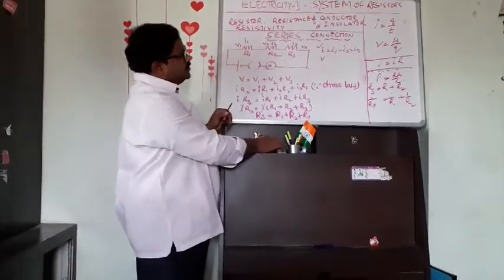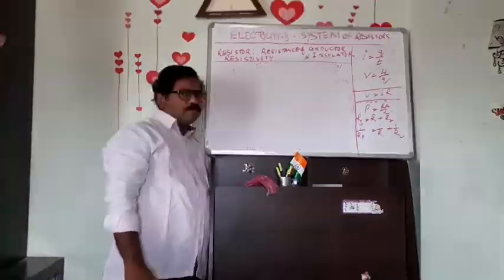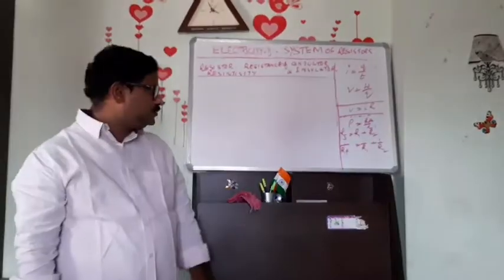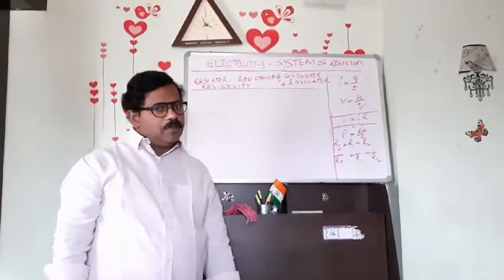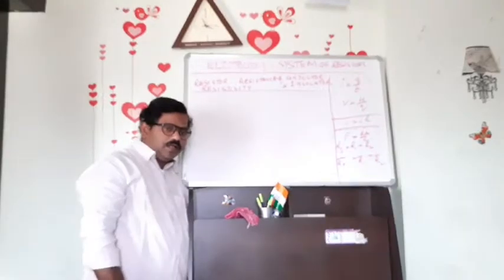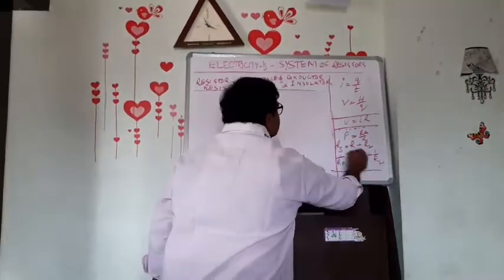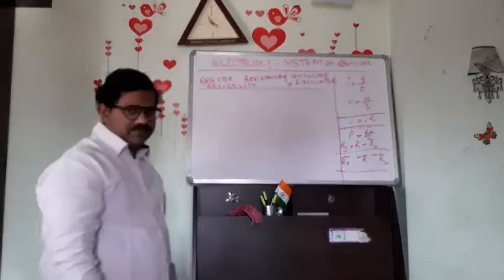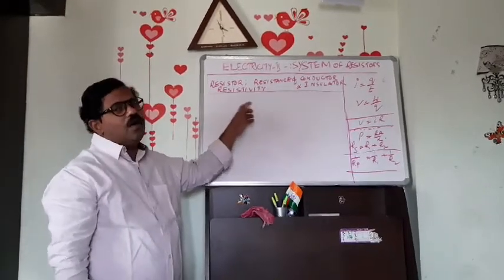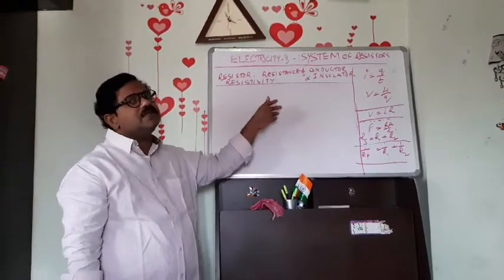Let us discuss the parallel combination of resistors. Today we learnt about series combination of resistors, and in the next class we'll be learning about how we connect three resistors in parallel connection, and what will be the current, what will be the voltage, and what will be the net resistance while connecting the resistors in parallel.